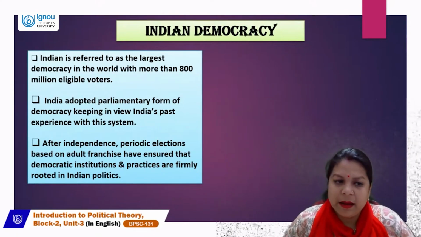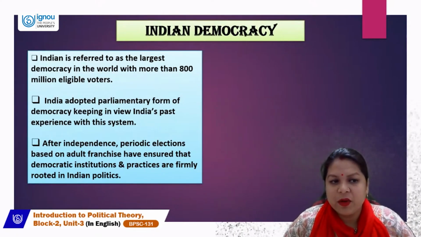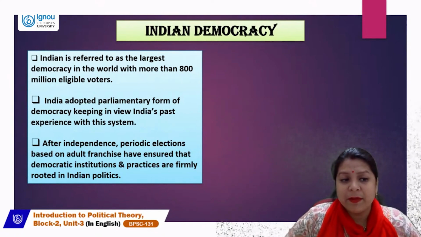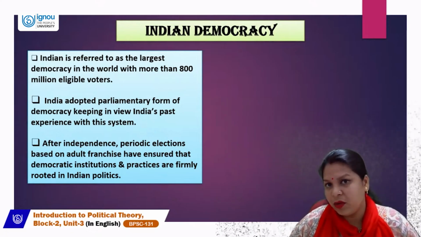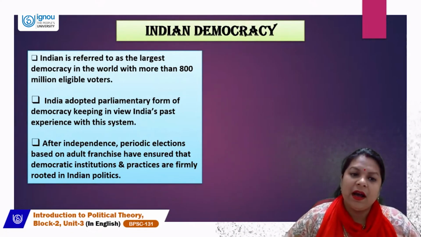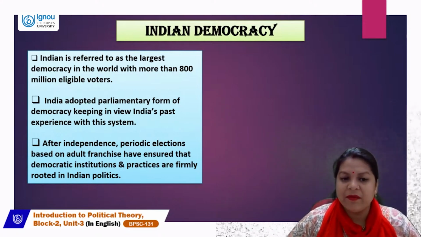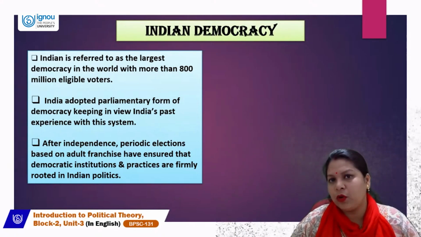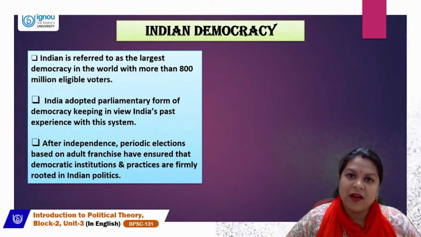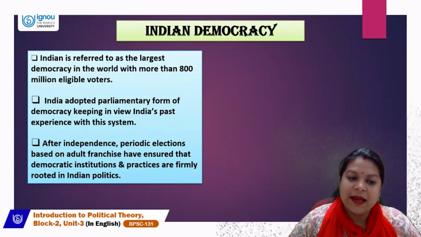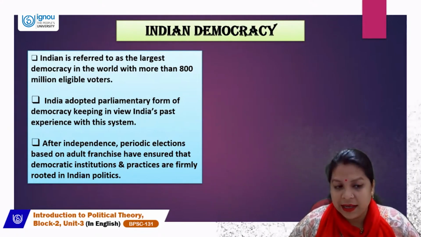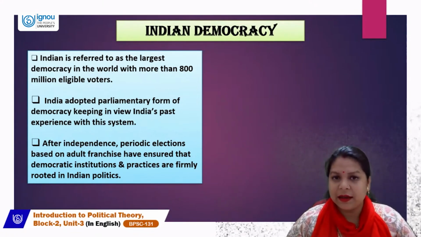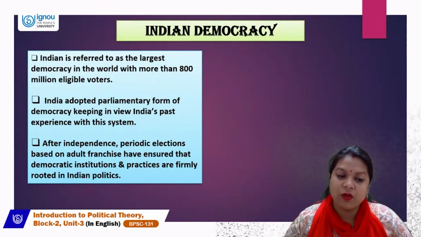Now let's talk about Indian democracy. India is referred to as the largest democracy in the world, with more than 800 million eligible voters, and it's still increasing. So India adopted the parliamentary form of democracy, keeping in view India's past experience with the system. Because the Britishers also followed the parliamentary form of government, that is why India also inherited this parliamentary form of democracy. And also after independence, periodic elections have been going on based on universal adult franchise, which ensured that democratic institutions and practices are firmly rooted in Indian politics.